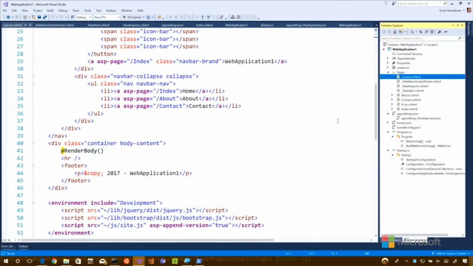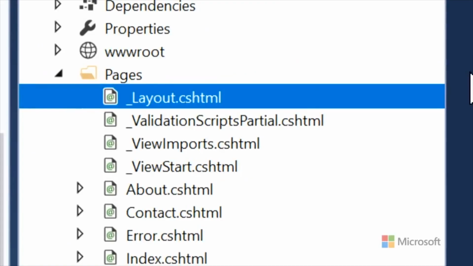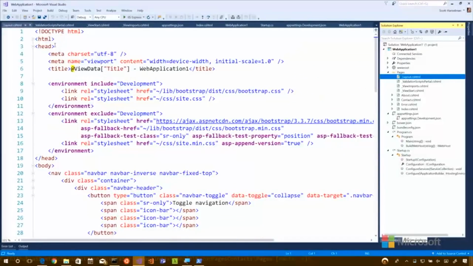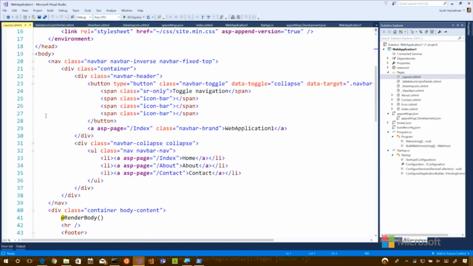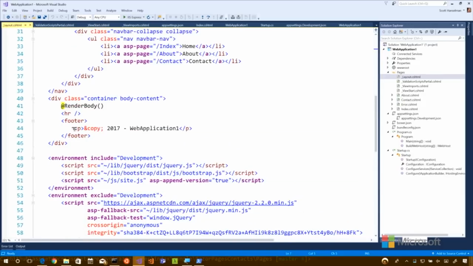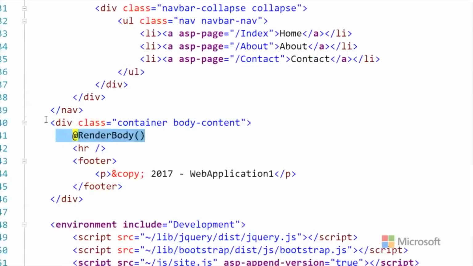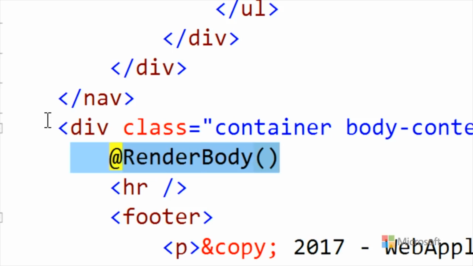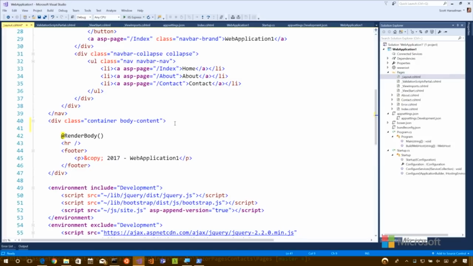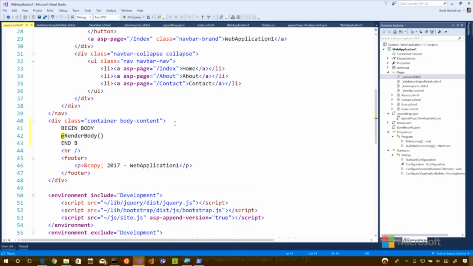So here, layout.cshtml is a Razor page that has the top level HTML, it has the head, it has the CSS. Probably has a footer somewhere. Yep, footer's down here. There's some Bootstrap and some different JavaScript. And then your Razor page is called the body, and it's rendered right there. This is a good point, actually. Let me do this. Begin body and end body. Okay, let's run this.